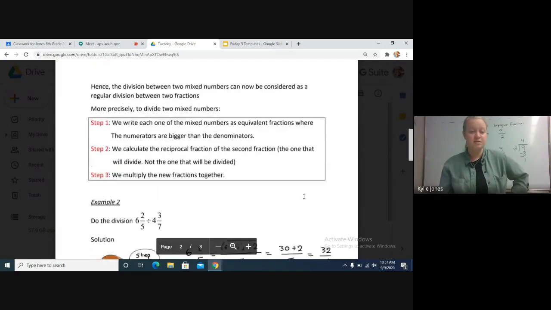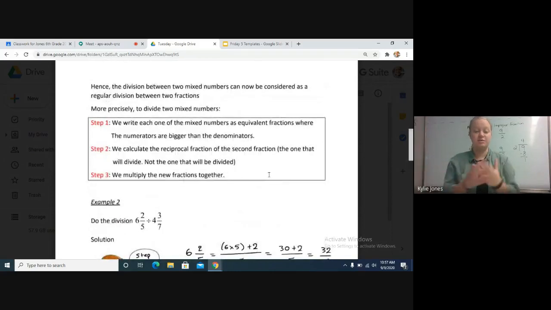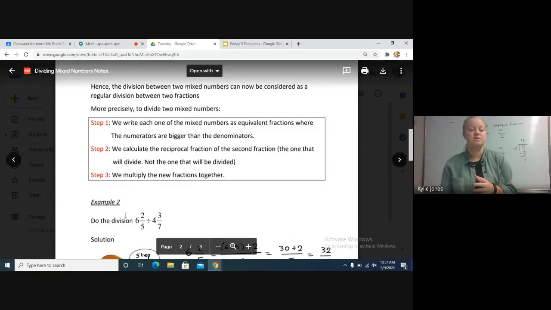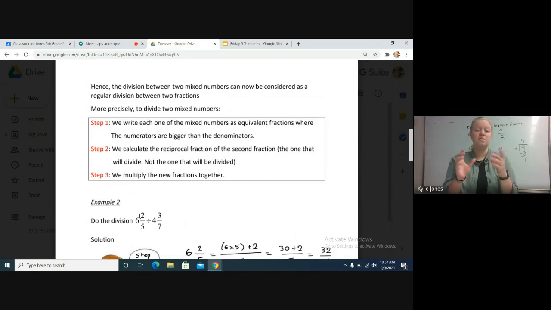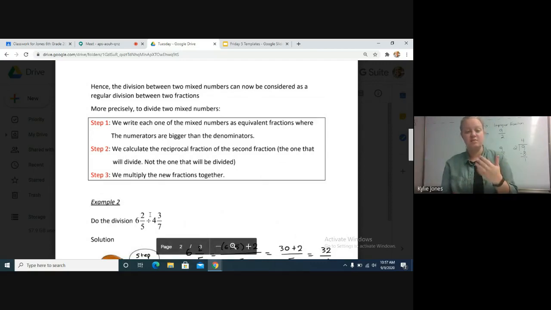Then the next page talks about how to divide two mixed numbers. Step number 1, you need to take both mixed numbers that you have. This one is 6 2/5 divided by 4 3/7. You need to change both of them to improper fractions first. You cannot divide in the mixed number form. You have to do 6 times 5 plus 2, and then 4 times 7 plus 3.